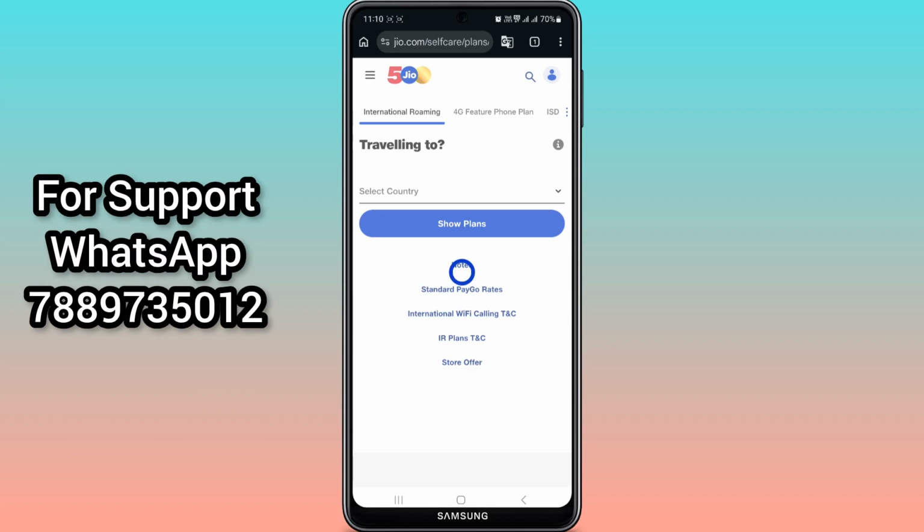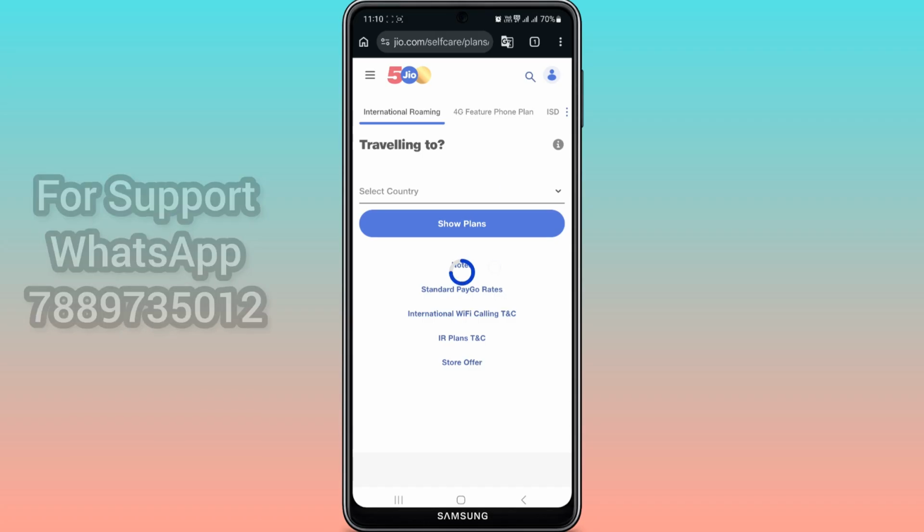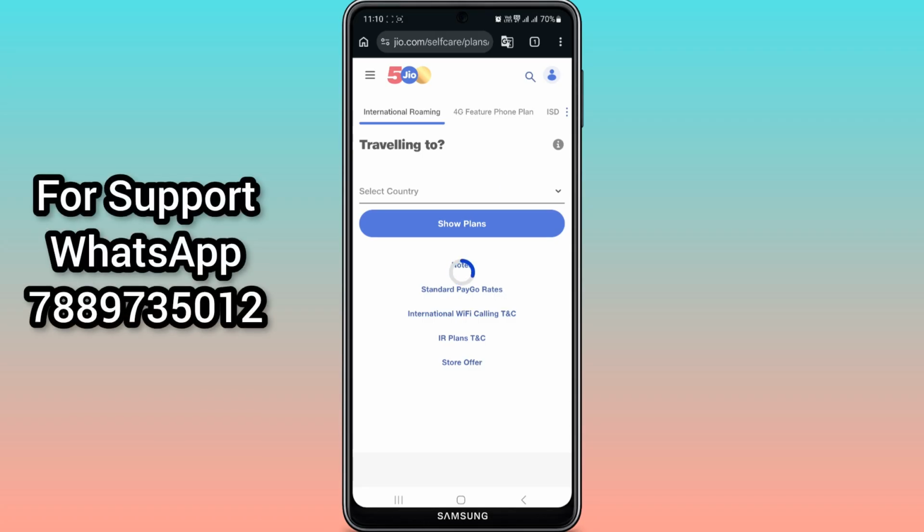And I suggest, if you don't have network on your Jio number, it will be better to not recharge your number. You can directly WhatsApp me, and I will be able to activate your number, but the service is chargeable. You have to pay my service charges for that.